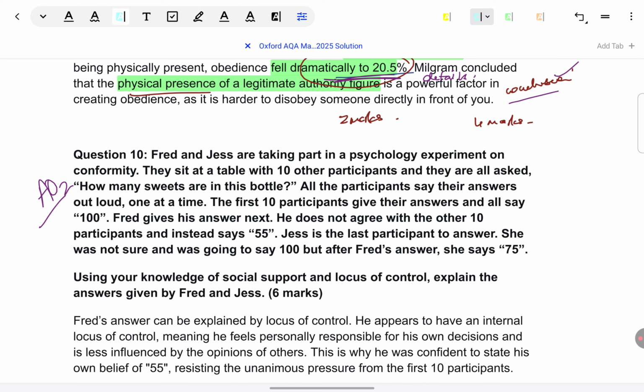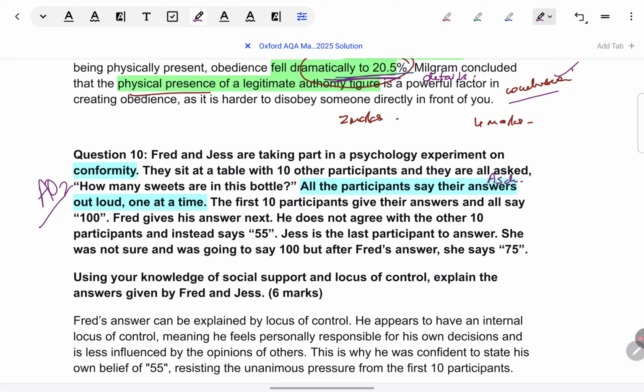Fred and Jess are taking part in a psychology experiment on conformity. They sit at a table with 10 other participants and they are all asked, how many sweets are there in this bottle? All the participants say the answer out loud, one at a time. What is coming to your mind so far? Asch study, right? Majority pressure.